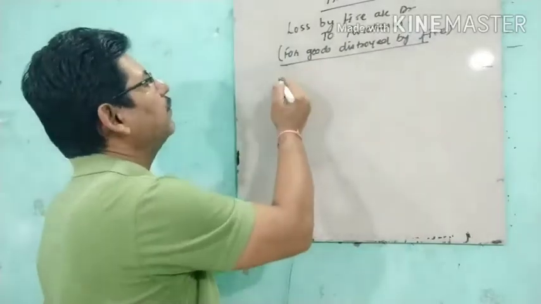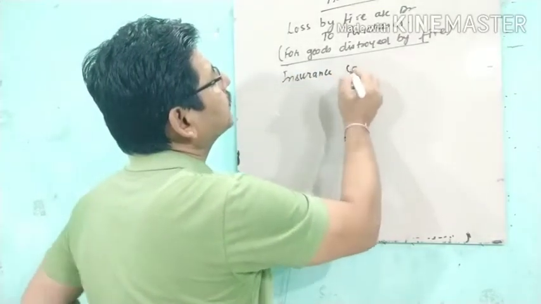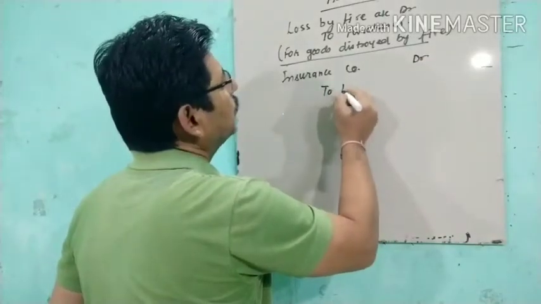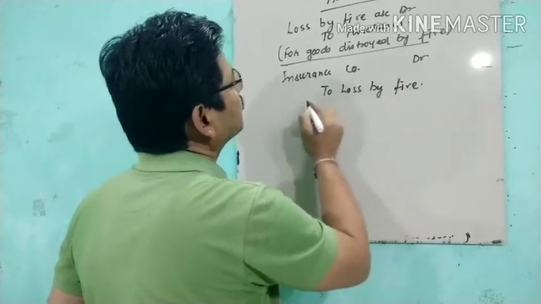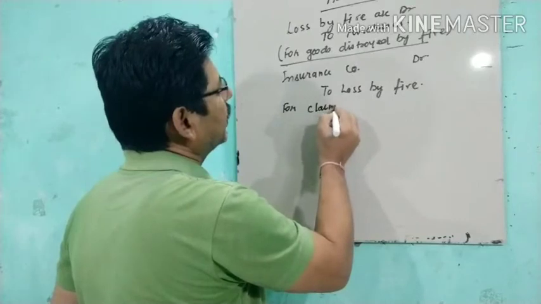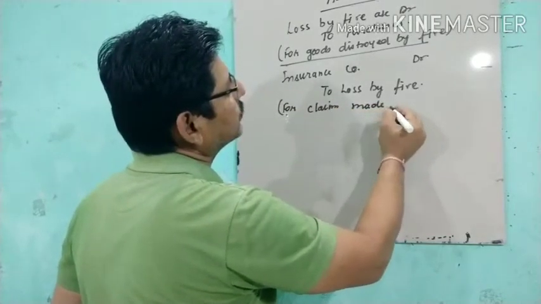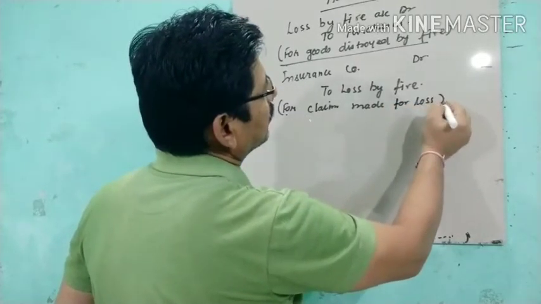So for that we will make insurance company debit to loss by fire, whatever loss is there, for claim made for loss. Okay?